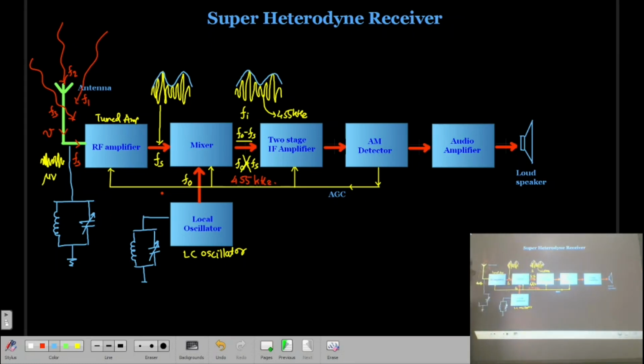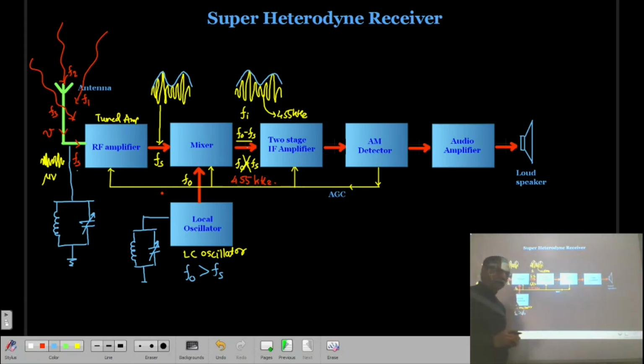So at the input the frequency is Fs. Now at the output of the mixer we have FO minus Fs, and I already mentioned that always the oscillator frequency will be greater than the signal frequency Fs.